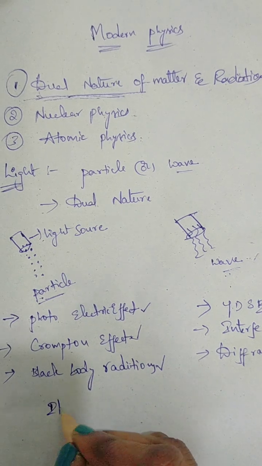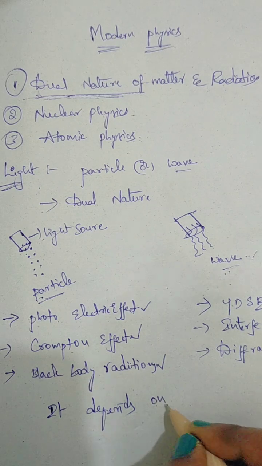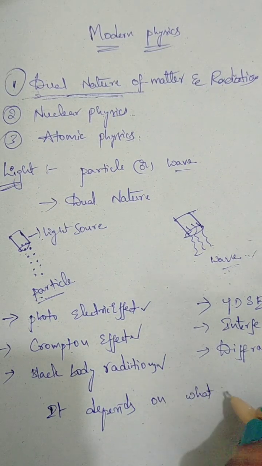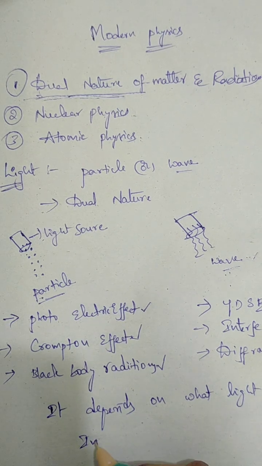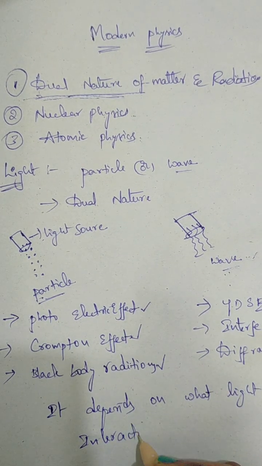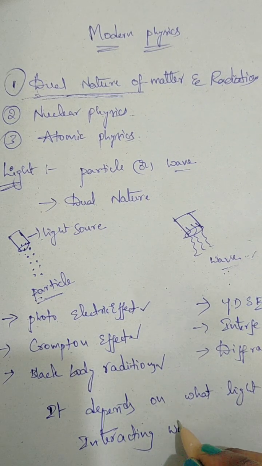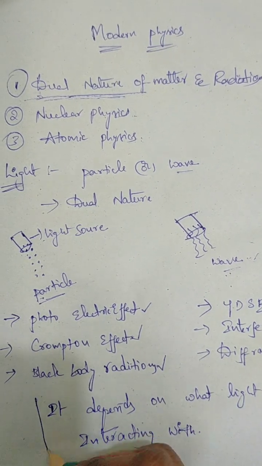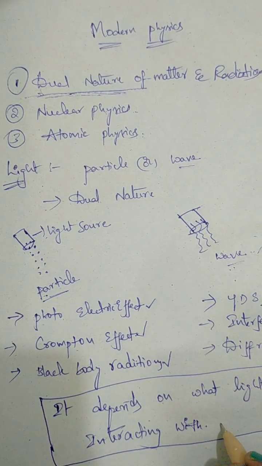It depends upon what the light is interacting with. This is the important point we need to remember: when we take light as a particle or as a wave, it depends upon what light is interacting with.